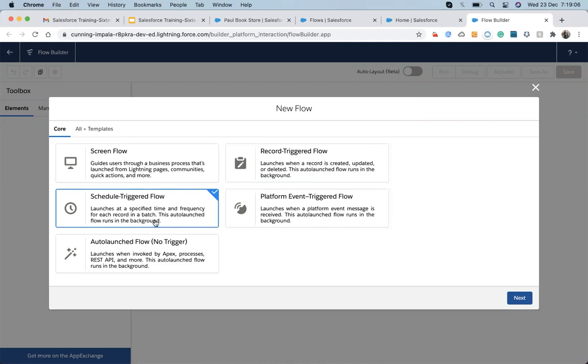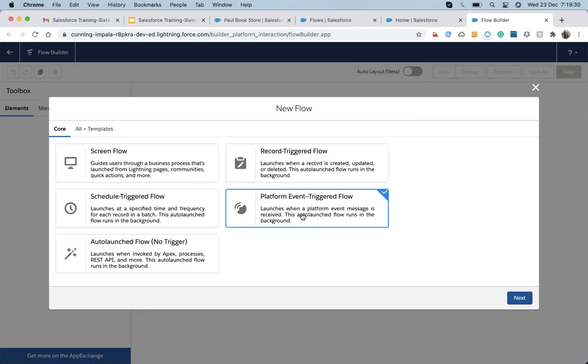And we have a schedule trigger flow. It will run at some particular time in batches, which means it will execute on some set of records, and after that on the next set of records. And then we have a platform event trigger flow, which runs whenever any platform event occurs. Platform events are something like that.